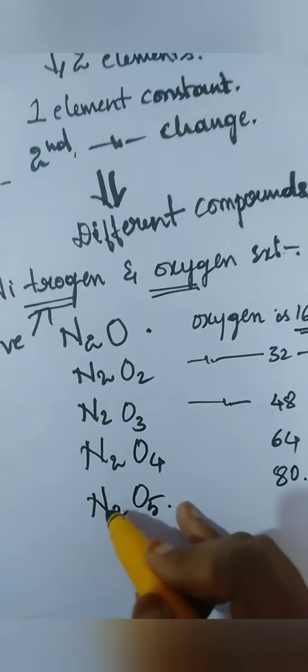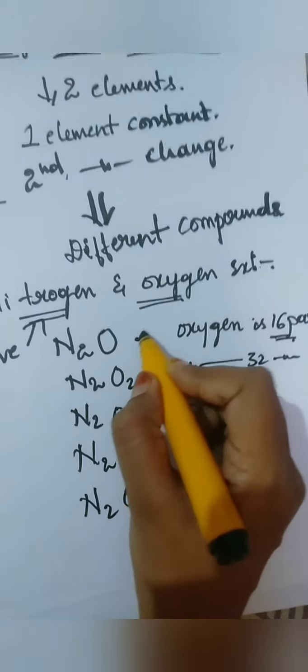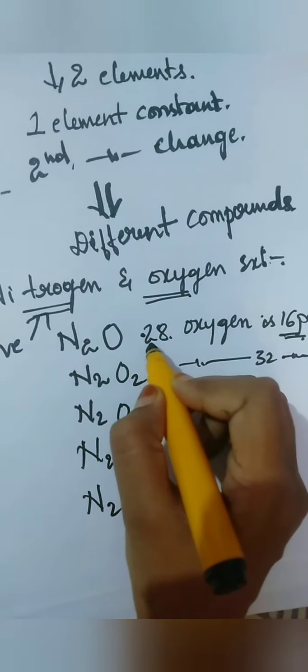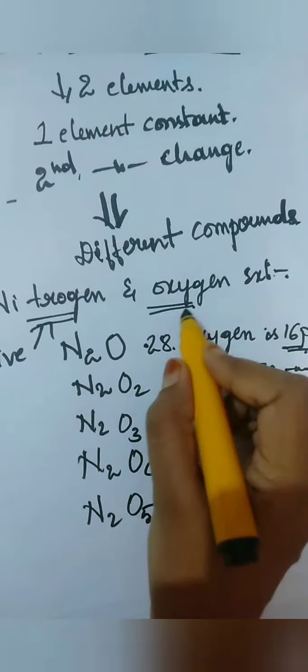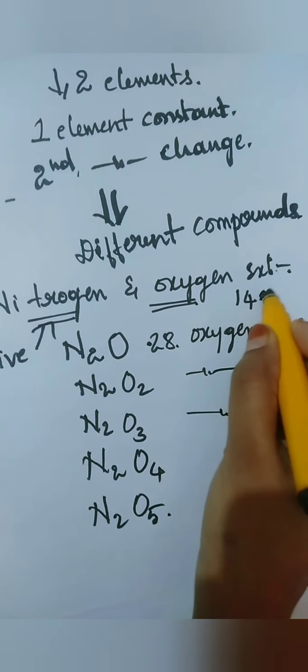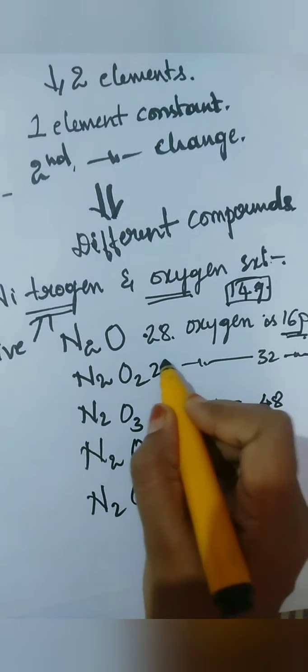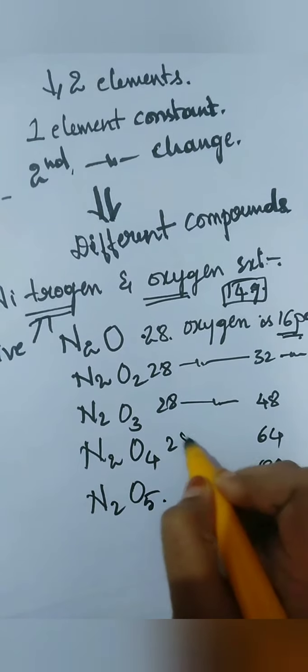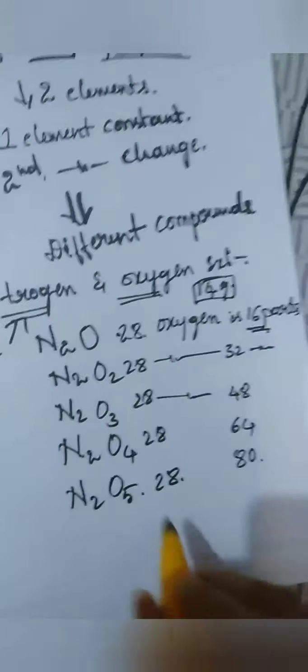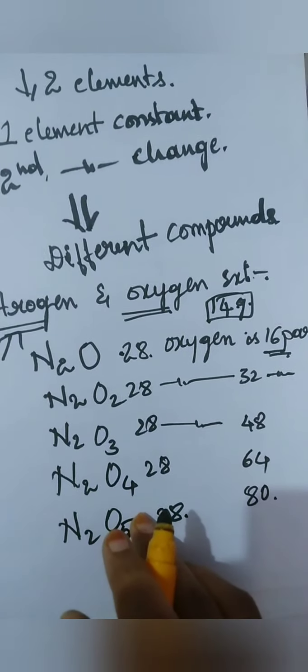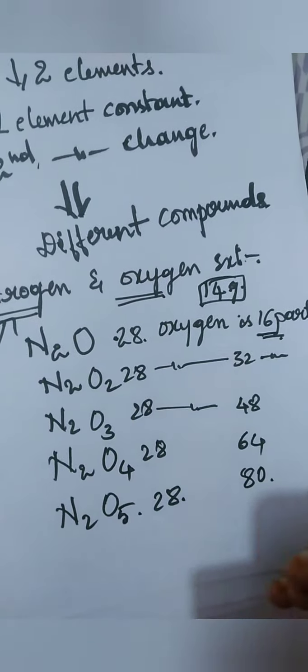But nitrogen is constant, 28 parts. One atomic mass of nitrogen is 14 grams, and if we consider N2 it means 28, 28, 28, 28, 28. So the ratio will change as 1:2:3:4:5.